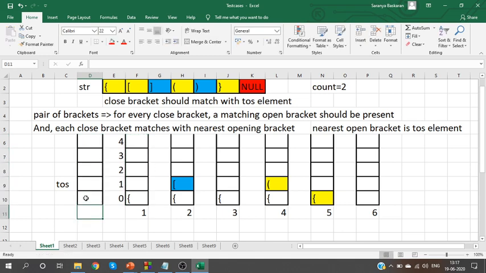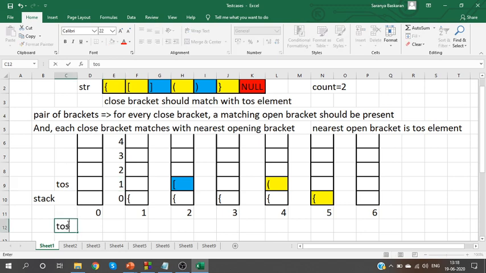Initial step, 0th step, the stack will be empty. Yes, we will start with an empty stack. When I add curly brackets, the 0th index is the top element. When I add a square bracket, the first index is the top element. But if I don't have any elements, no index is the top of stack.